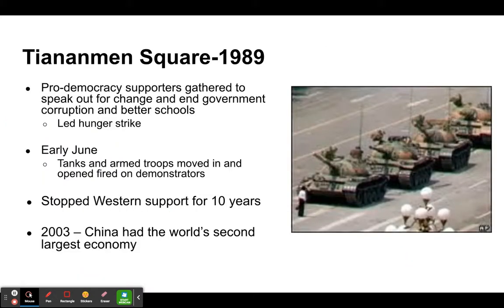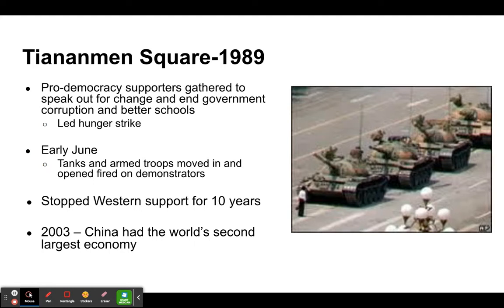Last but certainly not least, guys, we can fill in our last spot there on our Chinese timeline here, and that is while Deng is in power in 1989, we have an event that a lot of times gets called the Tiananmen Square Massacre. Basically, demonstrations start, and young people are the ones leading these demonstrations, and they are pro-democracy supporters. They want China to fully embrace not only capitalism but democracy as well, allow people to vote and get rid of communism and socialism here.